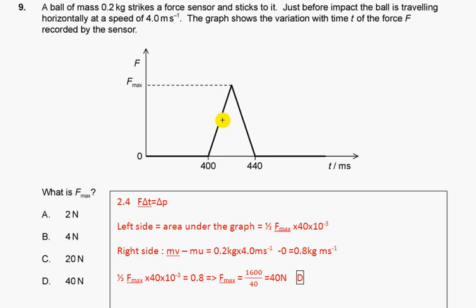Question 9. A ball of mass 0.2 kilograms strikes a force sensor and sticks to it. Just before impact, the ball is traveling horizontally at a given speed. The graph shows the variation with time of the force recorded by the sensor. So first of all, from the force-time graph, the area under the graph will be the change of momentum.